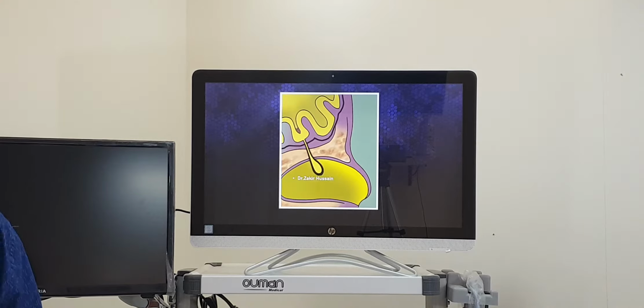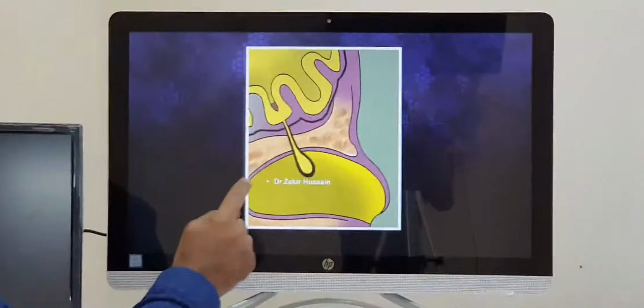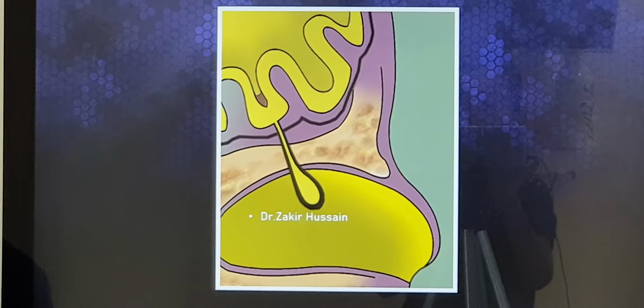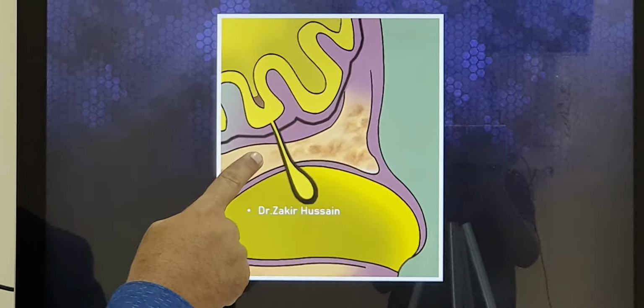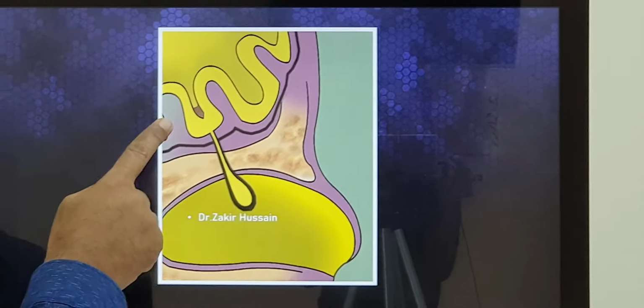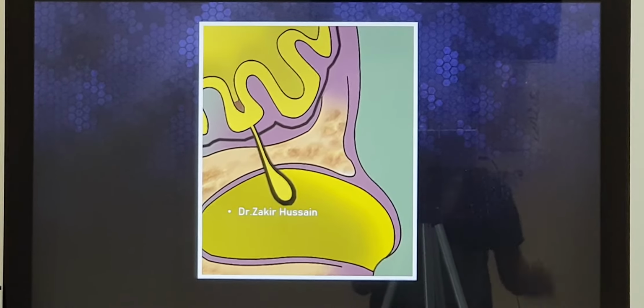So, nasal encephalocele is a condition where the brain tissue, this is the brain and this is the nasal cavity, herniates into the nasal cavity. Why? Because there is a congenital defect in the skull base, and through this defect the brain tissue will be seen herniating into the nasal cavity.